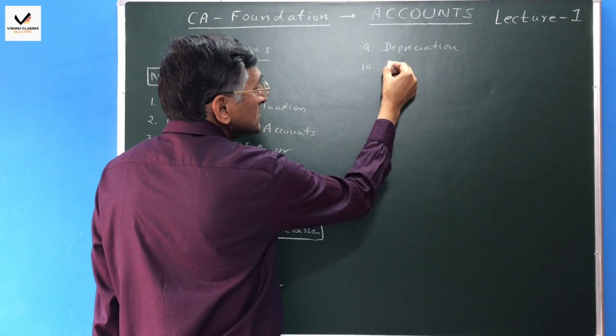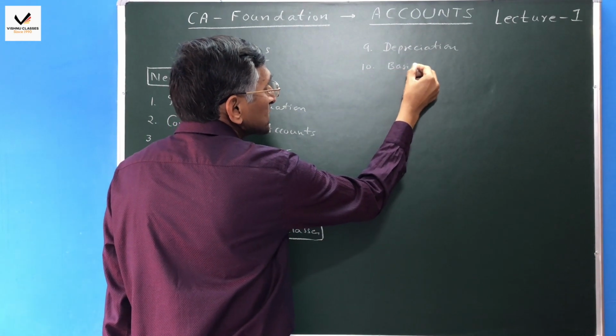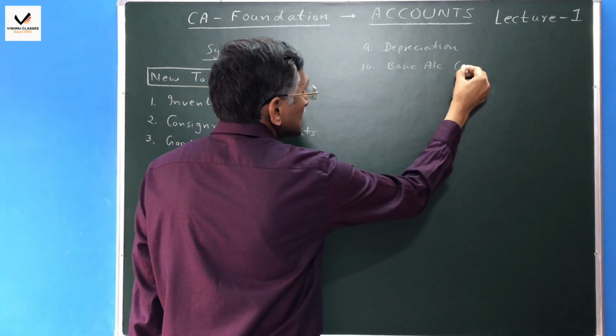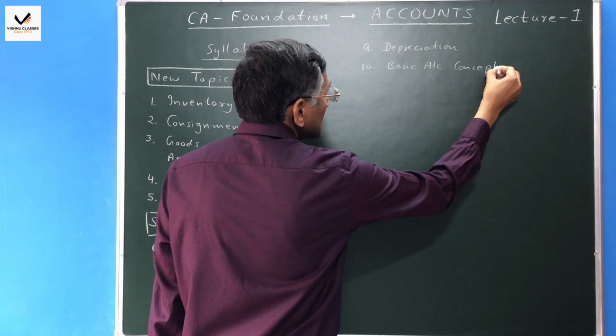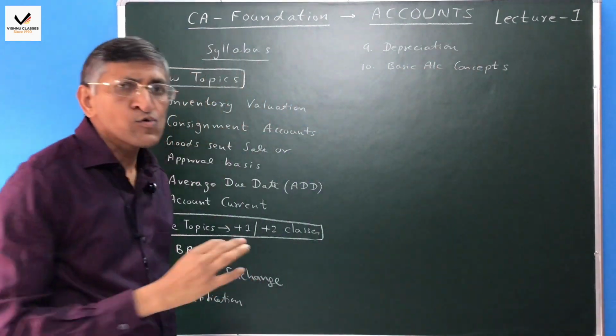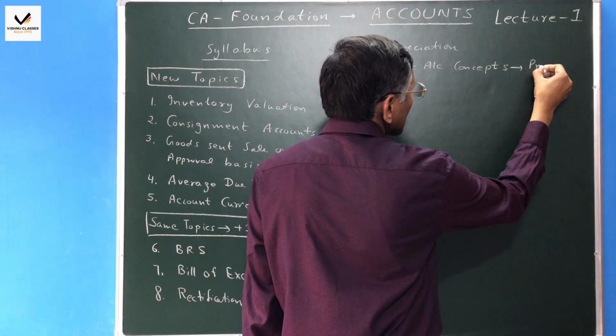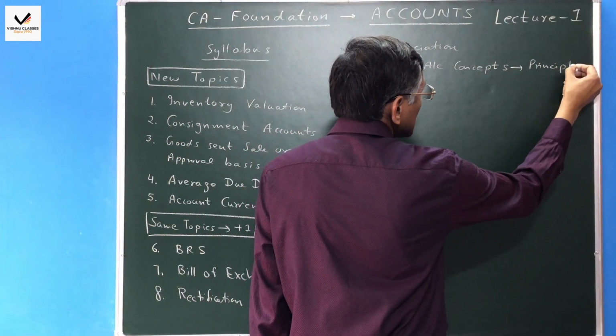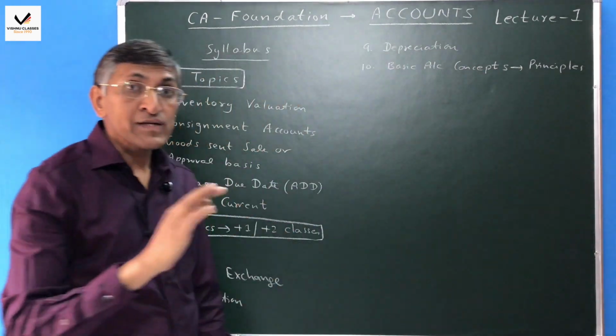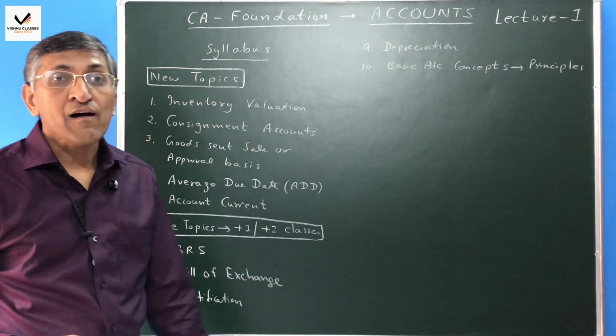Tenth, we will discuss basic accounting concepts, which are also called principles of accounting. Normally this is the first chapter of our plus one class.